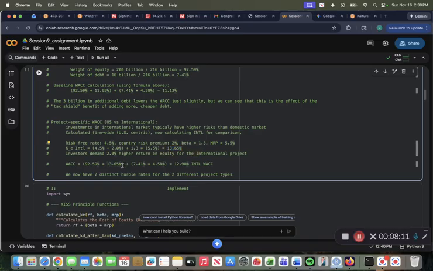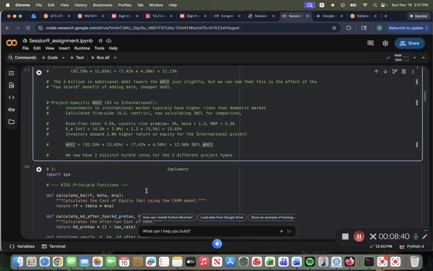So then we plug that into the WACC formula to get our international WACC of 12.98%, because of the 92.59% times the 13.65% for the equity plus the 7.41% times the 4.58% for the cost of debt. So now we have the two distinct hurdle rates for these two different types of projects, and just kind of being able to use those to compare as we move to the implement stage.